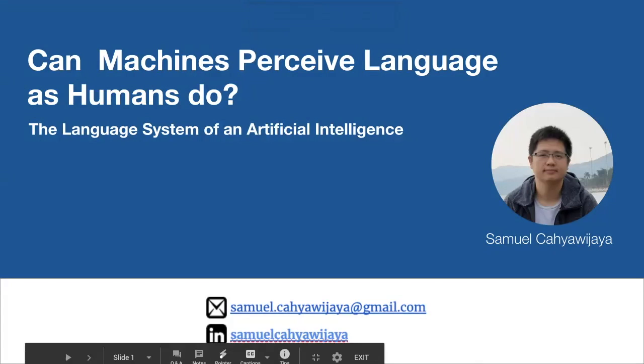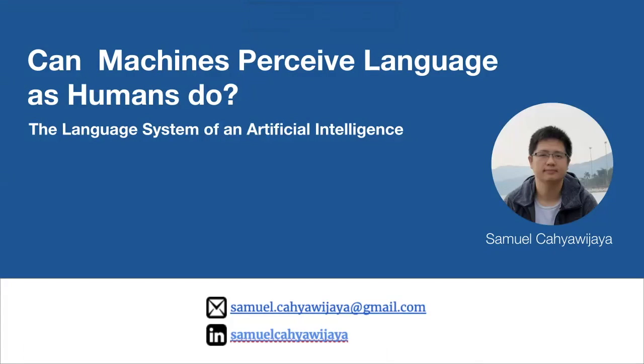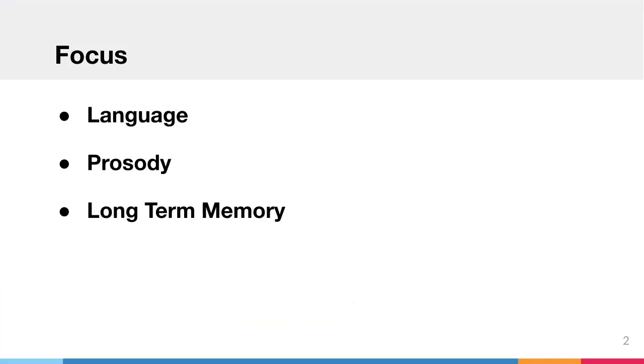Hi, I'm Samuel. I'm a PhD student focusing on natural language processing research, a little bit different to what is expected on the final project. Here I will present to you about symptoms of human brain disorder that actually happens in a conversational AI system. In this presentation, I will be focusing on these three things. The first one is language, the second is prosody, and then the third one is long-term memory.